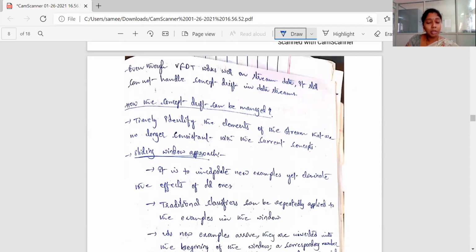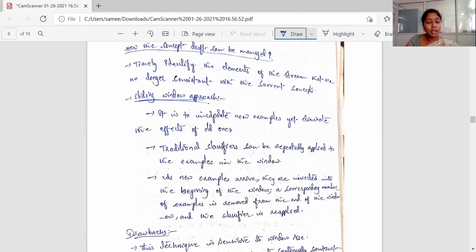So how can it be managed? The solution is in the form of the sliding window approach. So what is the sliding window approach? Did you hear the word sliding window protocol ever before? Anybody? Did you hear the word sliding window approach or sliding window protocol in your computer networks?